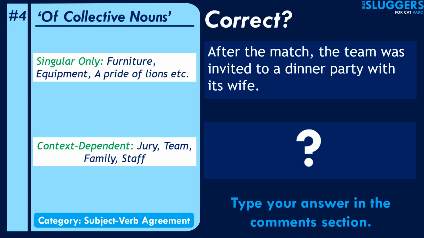So let's look at an example that you can try by yourself. Consider this sentence: after the match, the team was invited to a dinner party with its wife. I guess you must have realized what is wrong with it. Let me know what is wrong with it by typing it in the comment section.